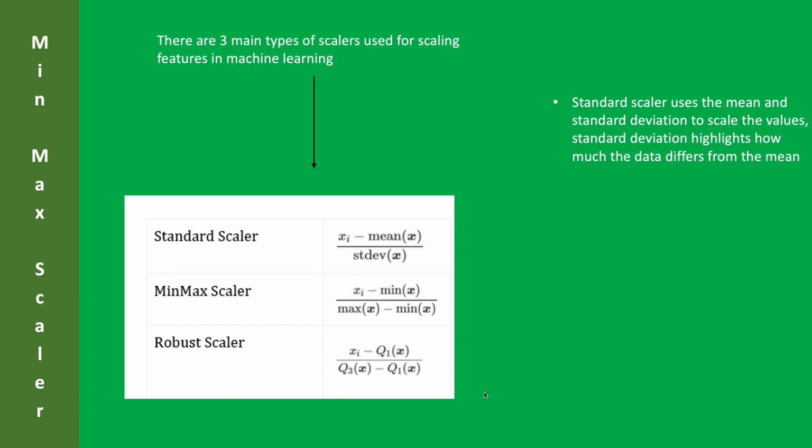This method works best for normally distributed data. Min-max scaler works better with data which has clearly defined high and low values, but it is susceptible to the outlier problem. An outlier occurs when a data point is very different from the rest of the data. It is either way too high or way too low, but it is not normal and has very strange values.